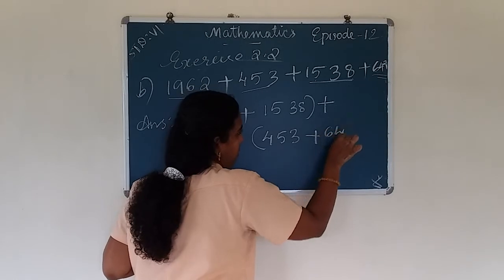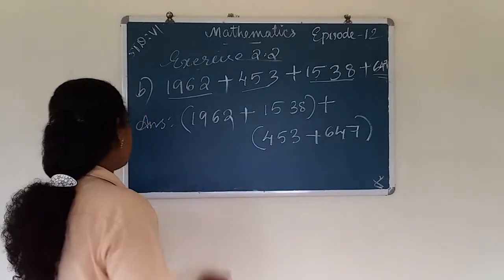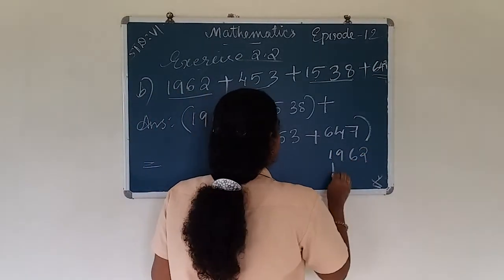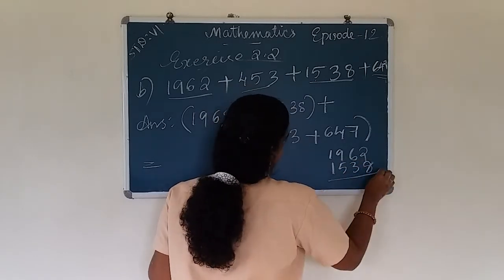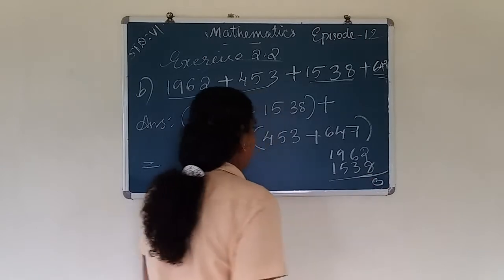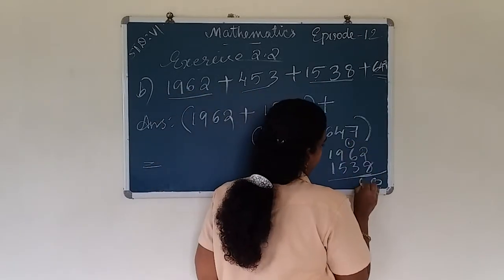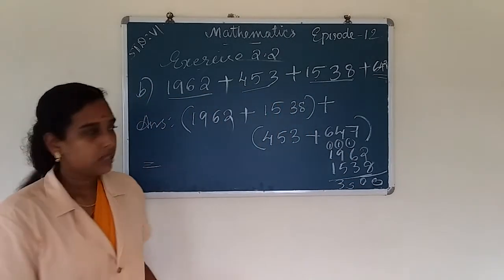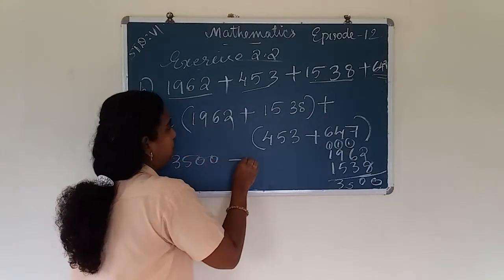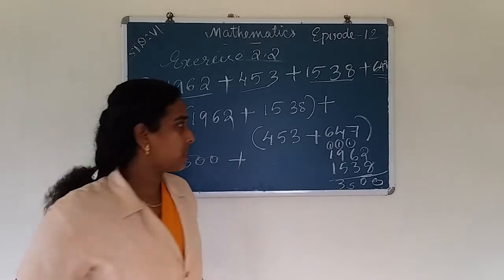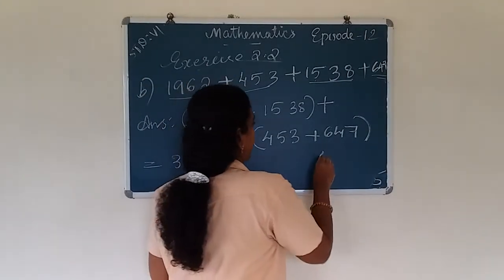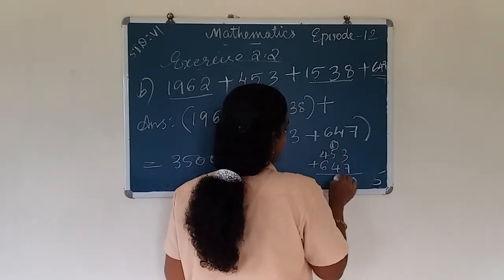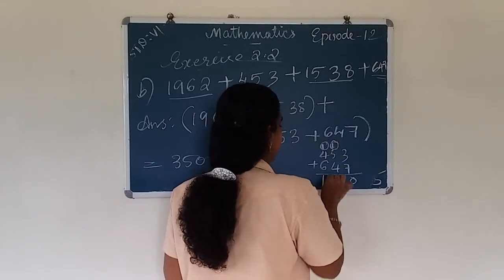453 plus 647. Then we get 1962 plus 1538. 8 plus 2 is 10, remainder 1, so we get 3500. Then 3500 plus 453 plus 647. 453 plus 647: 7 plus 3 is 10, 5 plus 4 plus 1 is 10, 6 plus 4 plus 1 is 11.